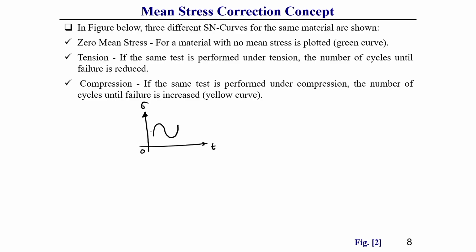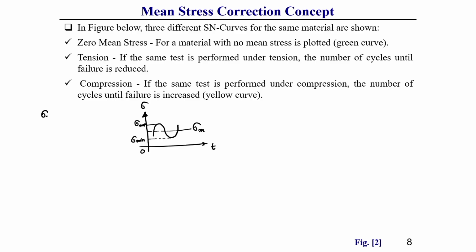You see, if we draw it, it has a maximum value sigma max and a minimum value sigma min. So, for this case, we can observe that it has a mean value.